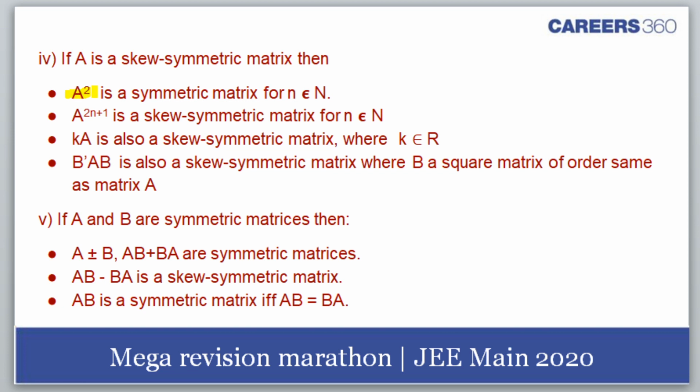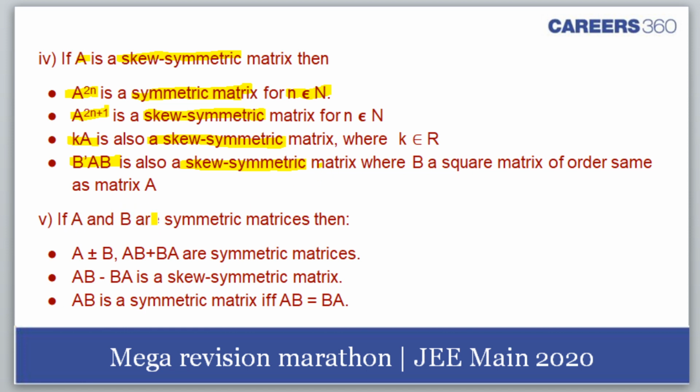Then if we take the even power of A, only for a square matrix. Yes, it's only for a square matrix. Symmetric and skew symmetric matrices exist for square matrices only. So A raised to power 2n is a symmetric matrix. Even if A is a skew symmetric matrix, I get A raised to power 2n as a symmetric matrix. And if it has an odd power, we get a skew symmetric matrix. Then kA is also skew symmetric. B dash AB is also skew symmetric. Obviously, the multiplications should be defined.